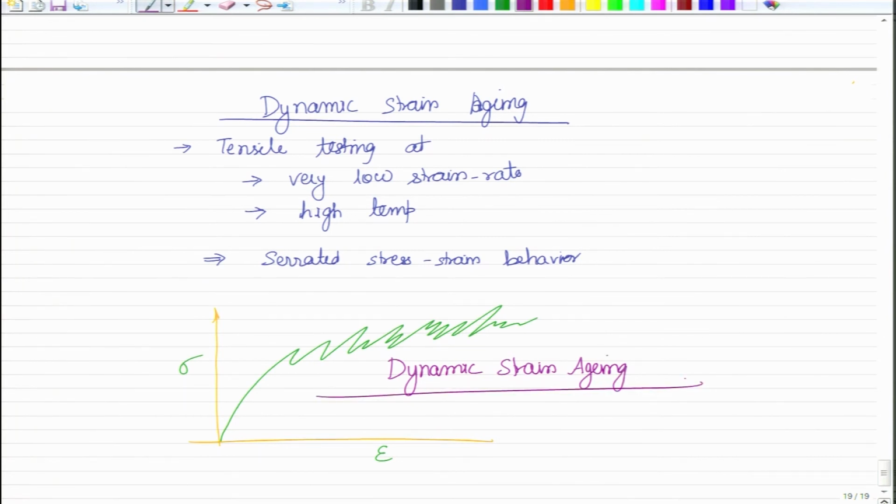So, you see that we have a particular condition under which you can even have the dislocations getting pinned every once in a while, even though the deformation is continuing. So, in a dynamic condition still there can be pinning taking place, and then you will see some serrated behavior like this.